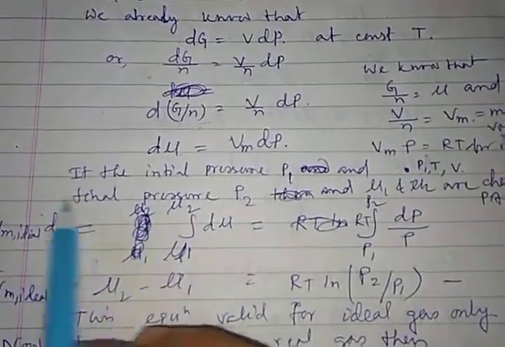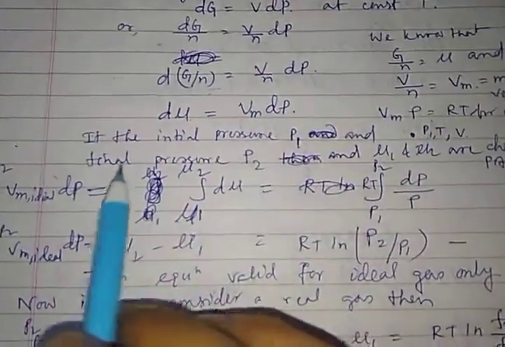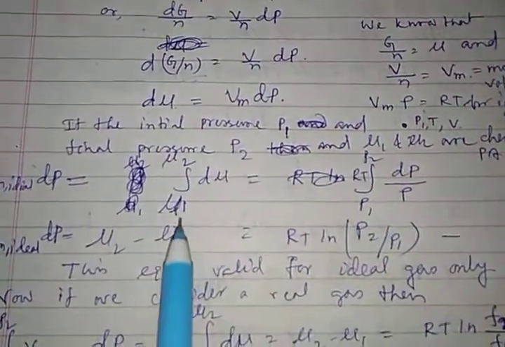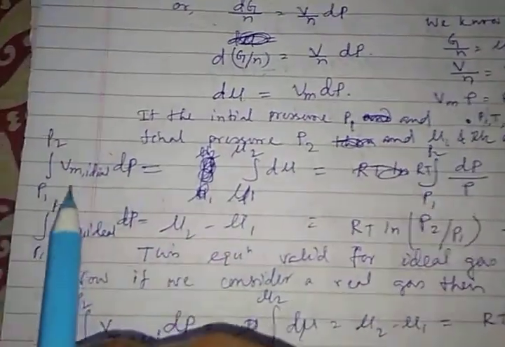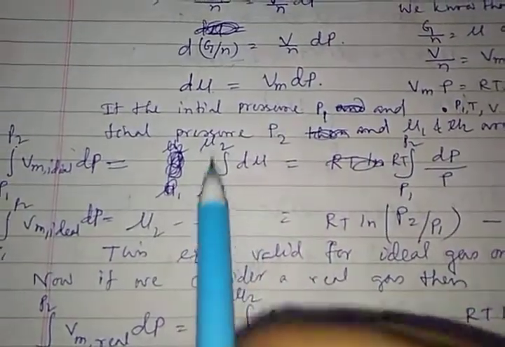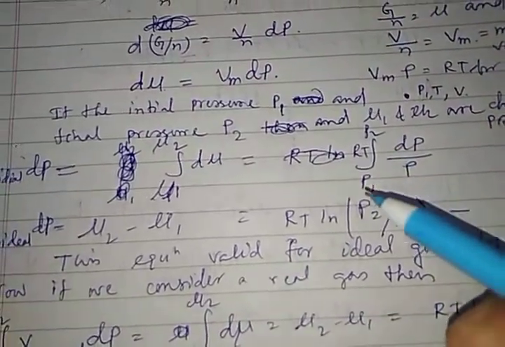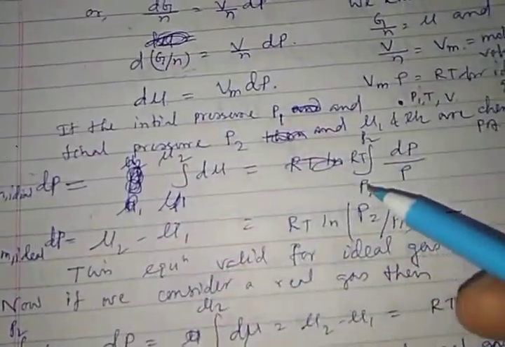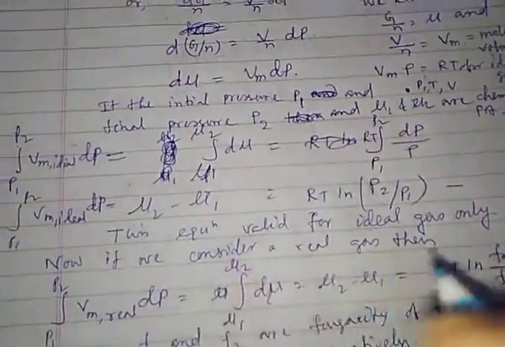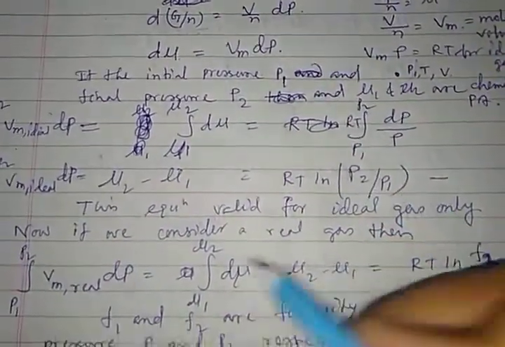Now if I integrate this from state 1 to state 2, where the pressure goes from P1 to P2 and mu goes from mu1 to mu2, that will be the integral from P1 to P2 of Vm ideal dP equals the integral from mu1 to mu2 of d mu. What will be the result? For the ideal case, that will be RT times the integral from P1 to P2 of dP by P. That will yield the relation RT ln P2 by P1.